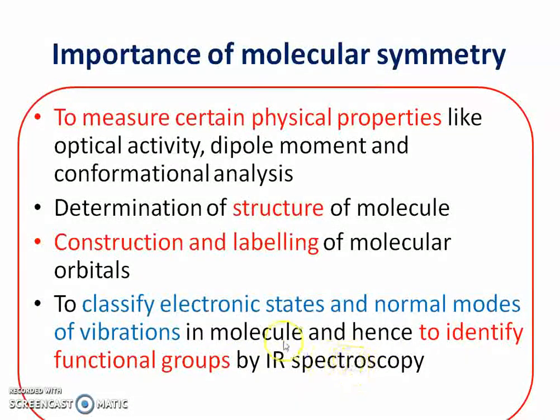Actually, the concept of IR spectroscopy is based on electronic states and normal modes of vibrations, and molecular symmetry helps to classify electronic states and normal modes of vibrations, and there is a correlation between these modes of vibration and IR spectroscopy. So indirectly molecular symmetry helps to identify the functional groups, especially in organic compounds. So this is a very important application.